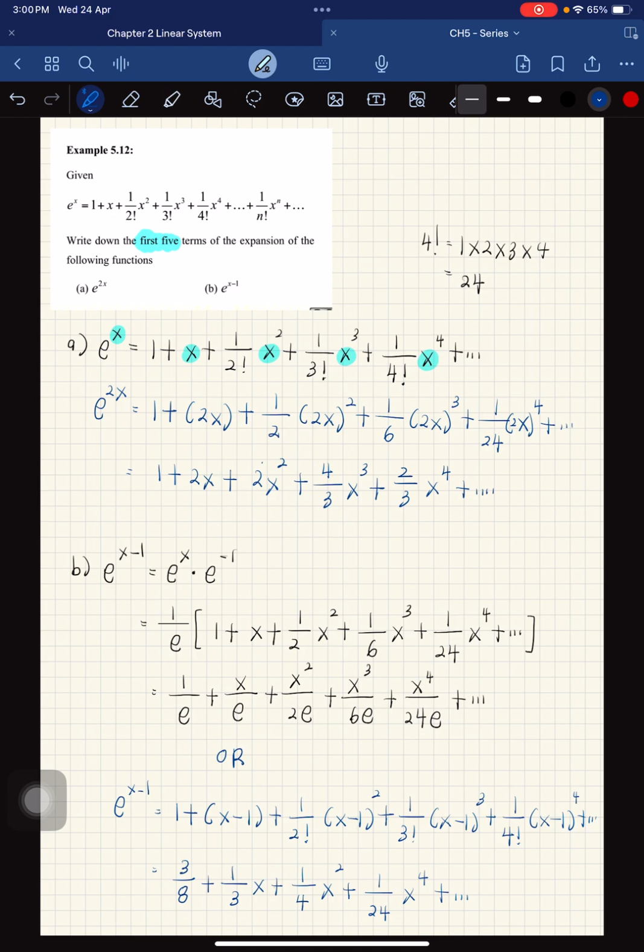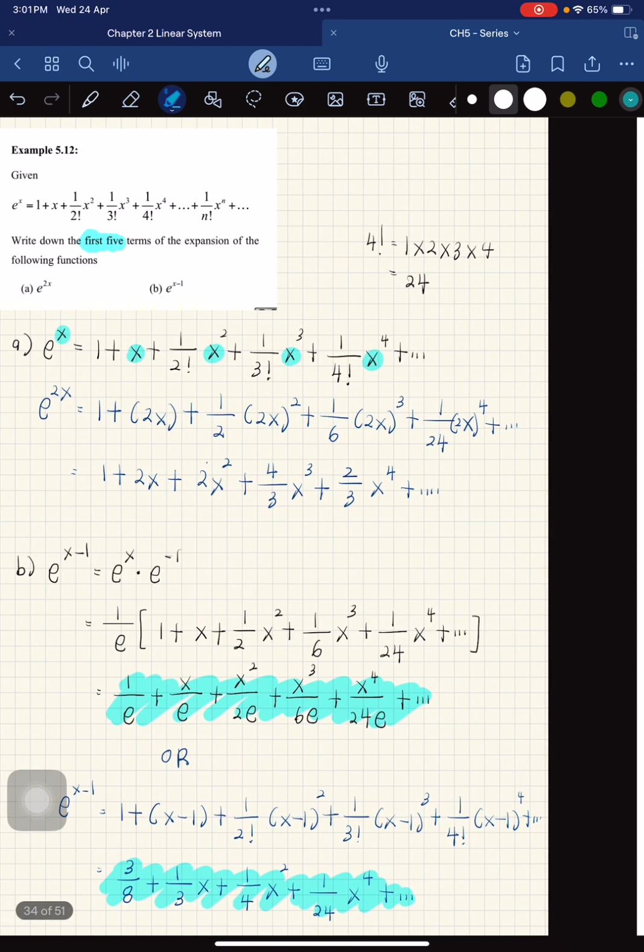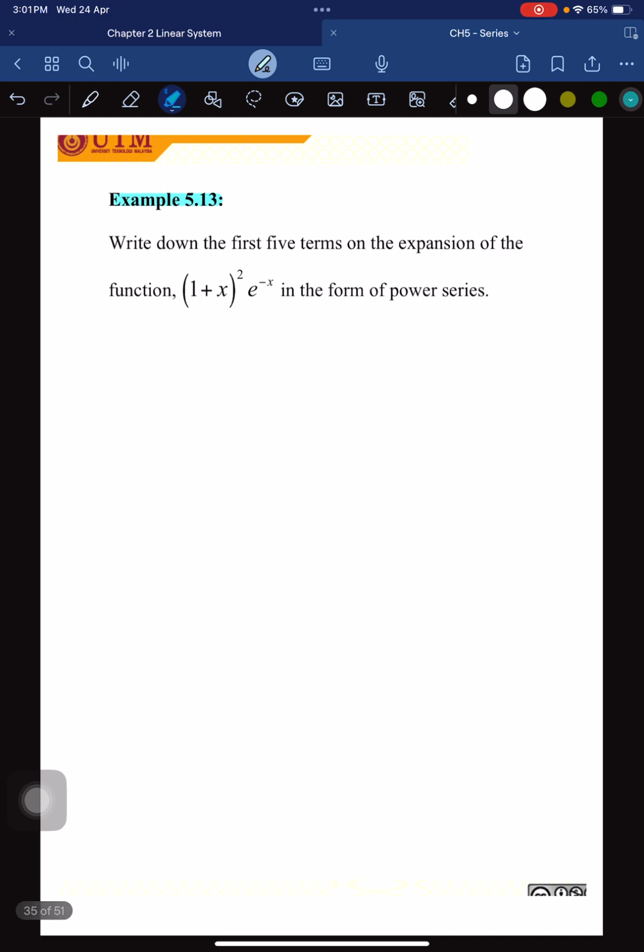If you want to check, you can let x equal to maybe any number, and then you substitute into this expansion, and also you substitute the same value of x here, and you can get it's not the same, but the difference is not much. Okay, alright. This one I want you to do on your own.